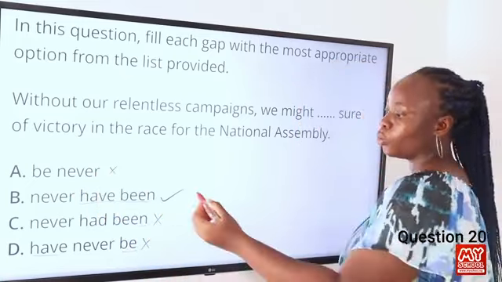Now moving on to question 27. From the words lettered A to D below, choose the word or group of words that is nearest in meaning to the underlined word as it is used in the passage. BC has become an indispensable member of staff. So in this case, the word indispensable means absolutely necessary or extremely important. So we're going to look for a word that is closest in meaning to the word indispensable.